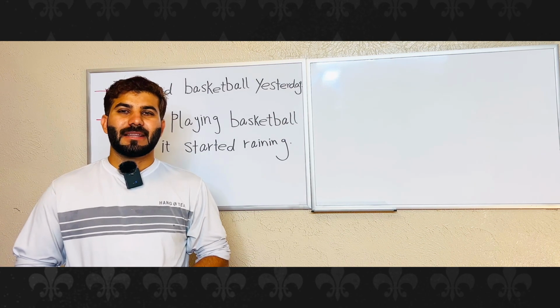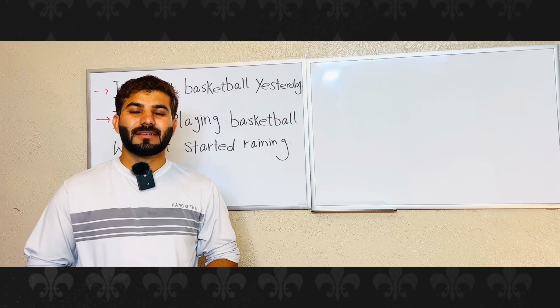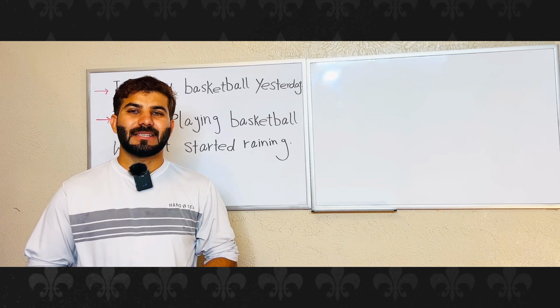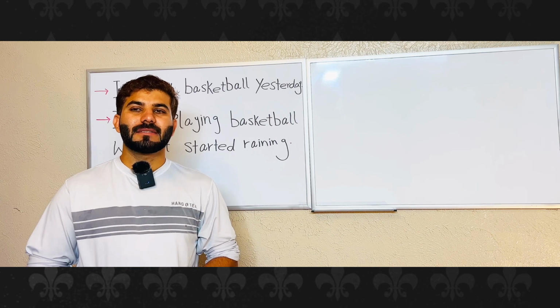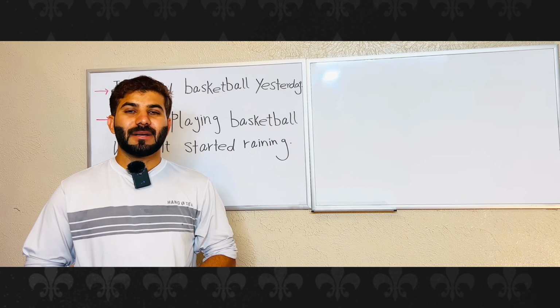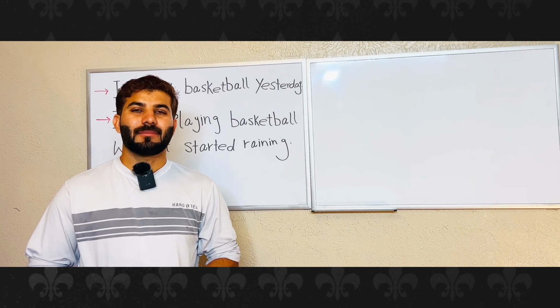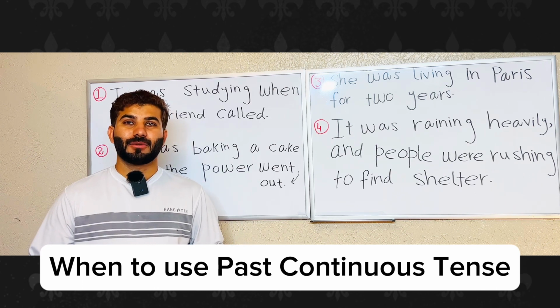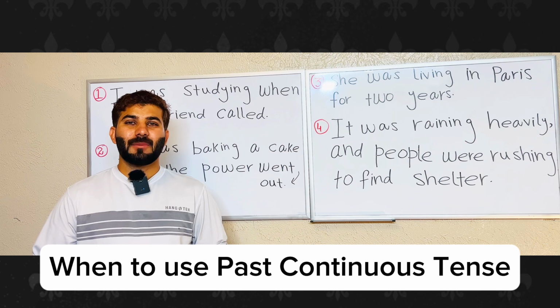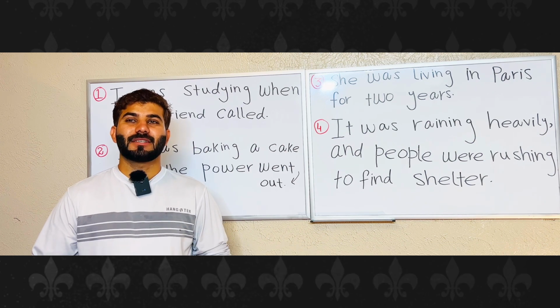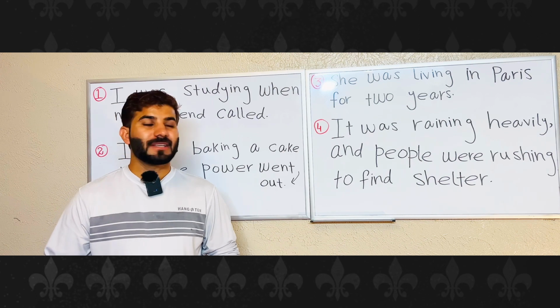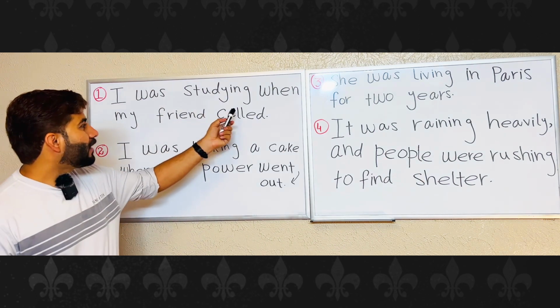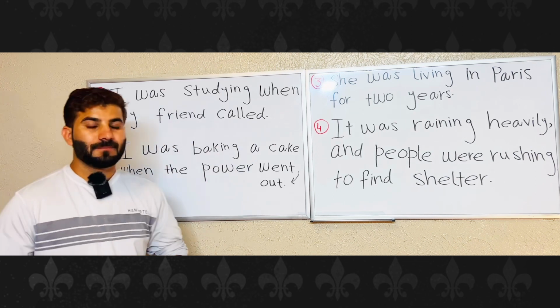In simple words, the past simple tense talks about something that happened and finished in the past, while the past continuous tense talks about something that was happening for some time in the past. Now we're going to learn when to use past continuous tense. Number one, describing a background action. The past continuous tense can be used to describe an ongoing action that was happening when another action occurred. For example, I was studying when my friend called.